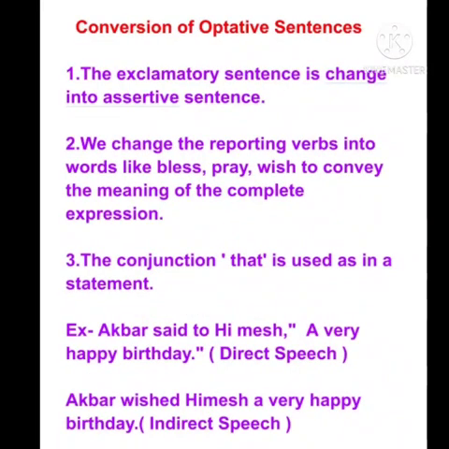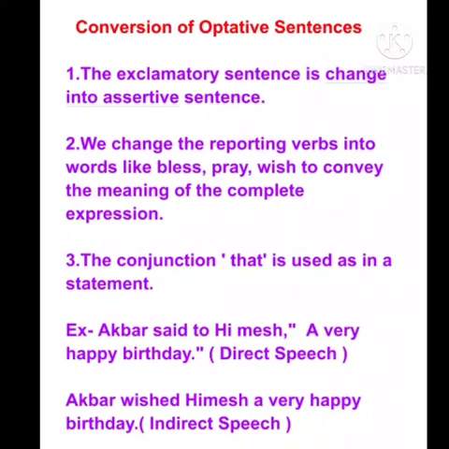Now coming up to the fourth kind of sentences, which are optative sentences, let's take a look at the guidelines which we have to follow while converting optative sentences into indirect speech. Beginning with the very first point, that the exclamatory sentence is changed into an assertive sentence. Let me remind you that like this only, in interrogative also, when we have interrogative sentences and while changing them into indirect, we have to change them into assertive form. Just like that, exclamatory sentences will also change into assertive form in optative sentences.